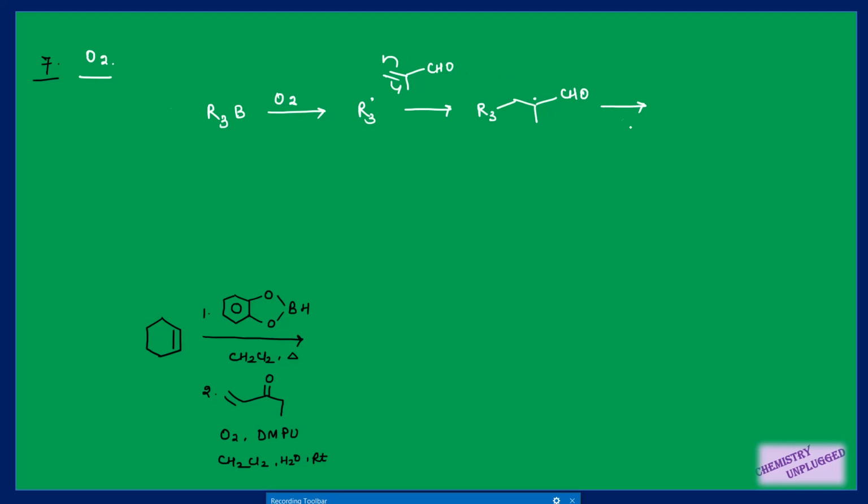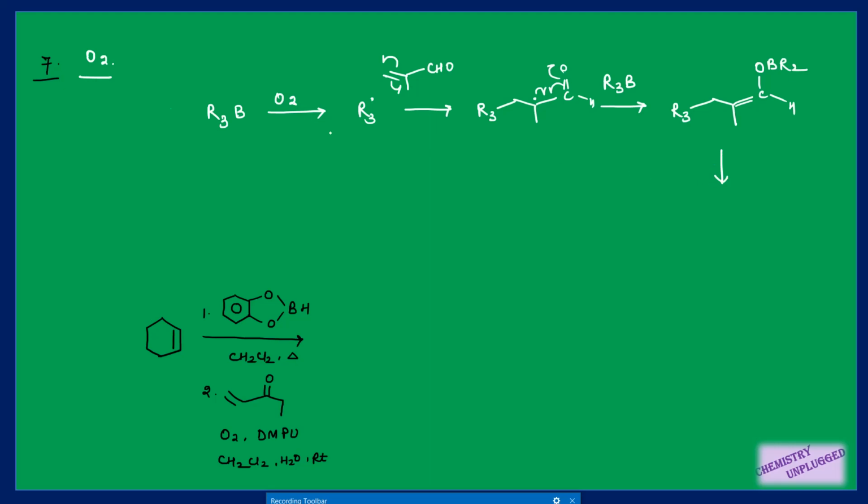Then we will again treat it with the alkyl borane. So what will happen, you can also write it down like this, right? This bond will shift here, it will shift here, and it will shift like this. So in this step you will get this one.